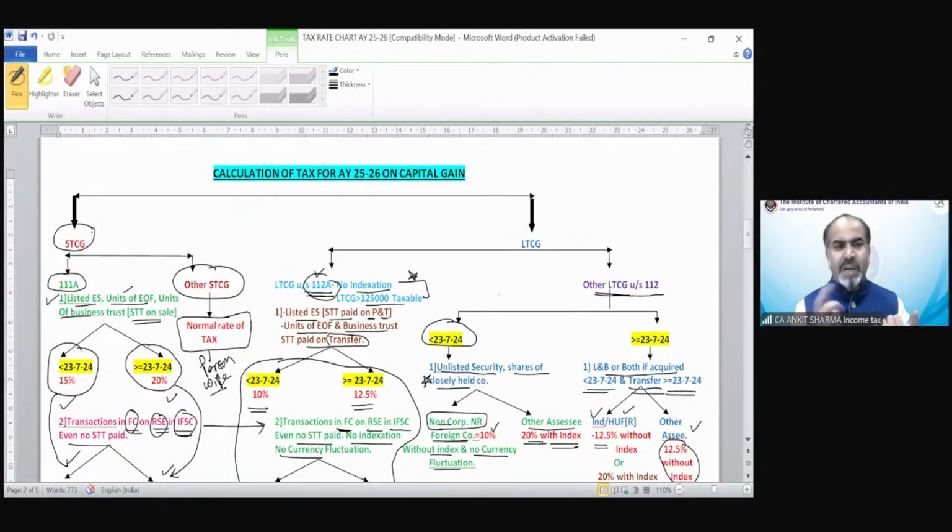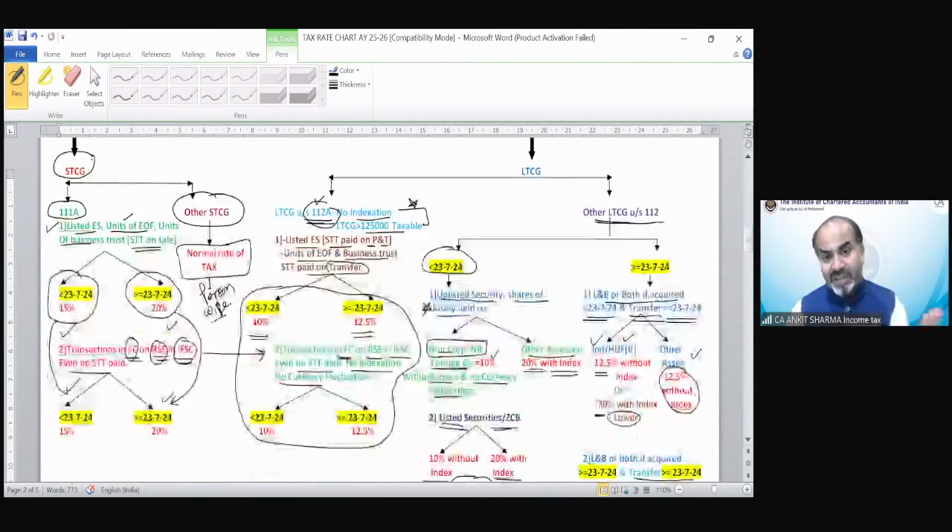There could be a section 111A income question, or 112, or 112A, income part or 112. So it is not possible that each and everything would be in a single question. But we have to learn each provision because anyone can come. Might be there is only one part of capital gain on which you need to calculate the tax, but we do not know which kind of capital gain question could be asked in the examination.